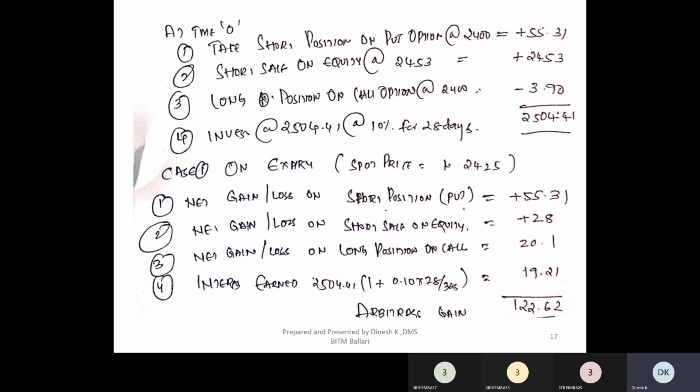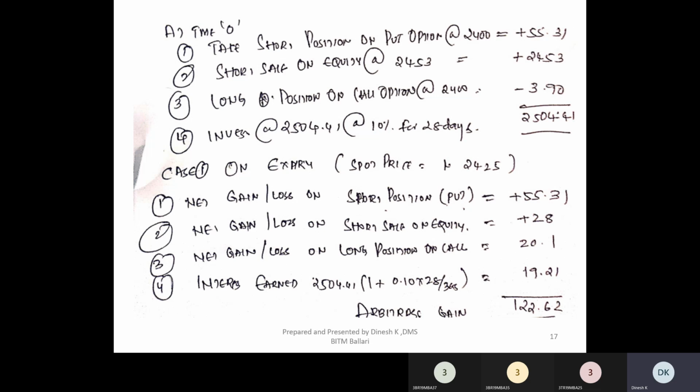Fine. So when you take a long position on a call, you have a right to buy at 2400 and you expect that the price is going to rise. If the price on the date of expiry is more than 2400, you will exercise your contract. If it is the same or less, you will withdraw. When you withdraw, you will be forgoing the premium, that is 3.90. You will forgo the premium.